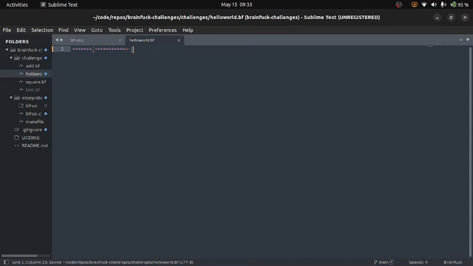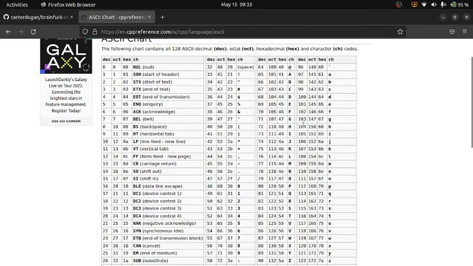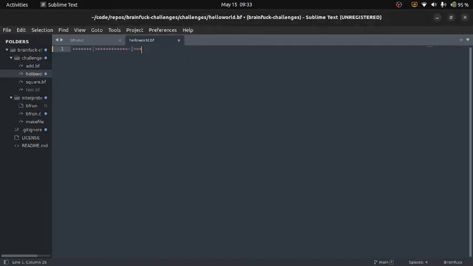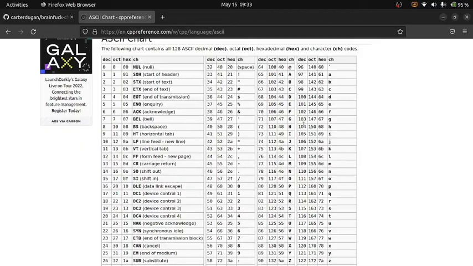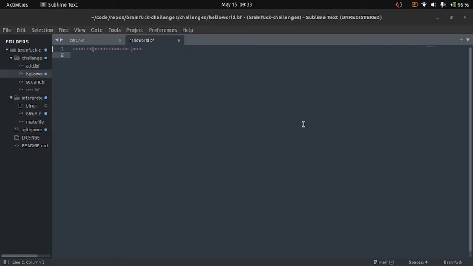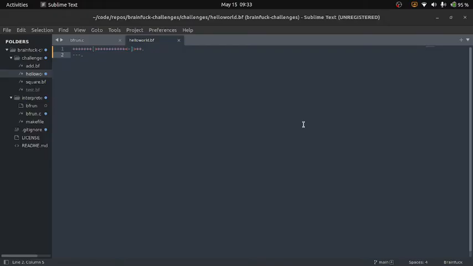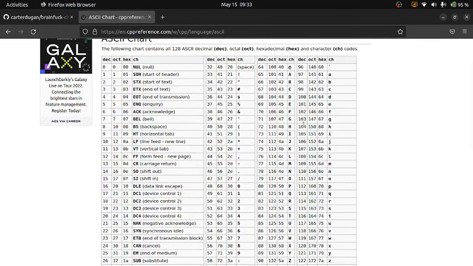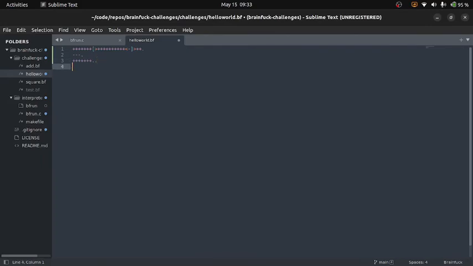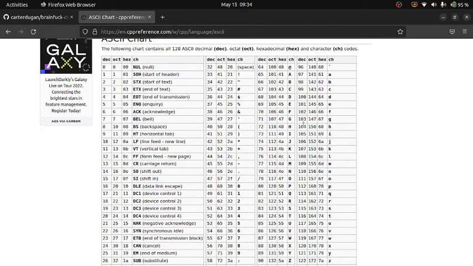So we'll just say, okay, for H is 72, so we'll go ahead and shift that. Then we will see E is 69, nice, so 1, 2, 3. Then we have L, which is 76, so 1, 2, 3, 4, 5, 6, 7 output. And there's 2 of those, so might as well. And then our O is 79.